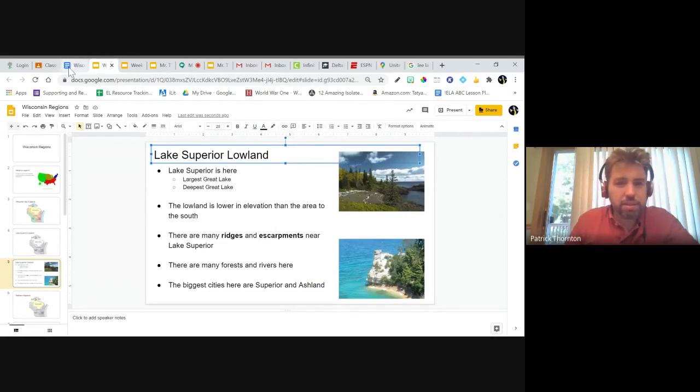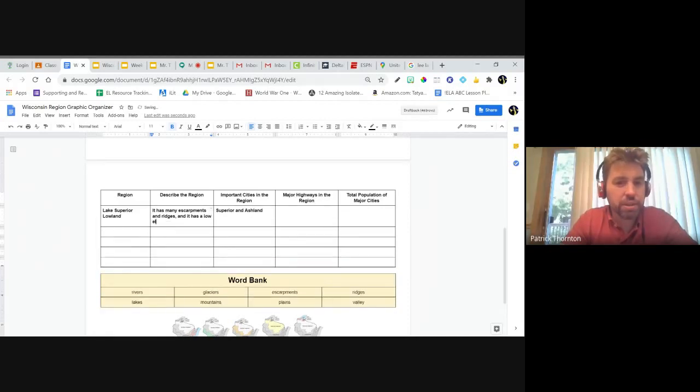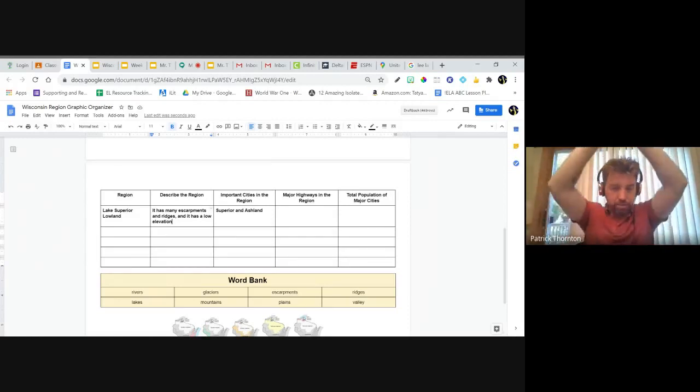Well, I think I would say it has many escarpments. And what was the other one? Ridges. And it has a low elevation. We didn't use this term, but elevation is how high it is in the air. Like a mountain, right? A mountain has a really, really high elevation. Does that make sense? But this land does not.